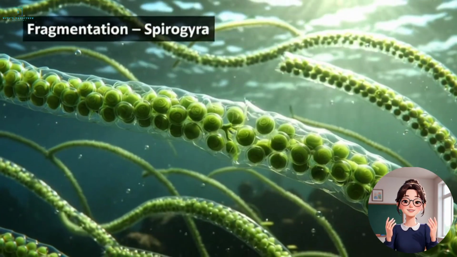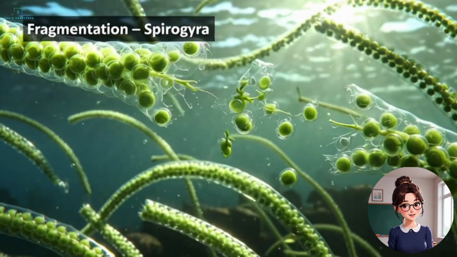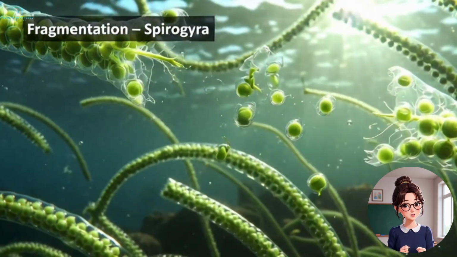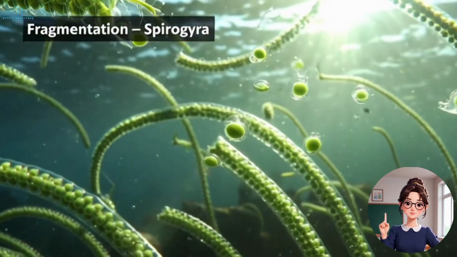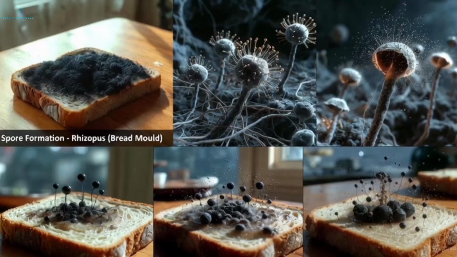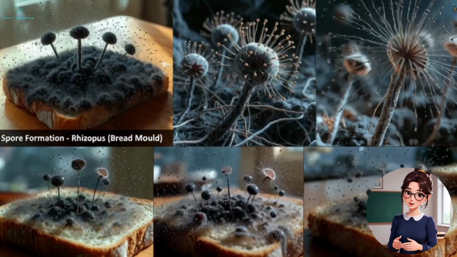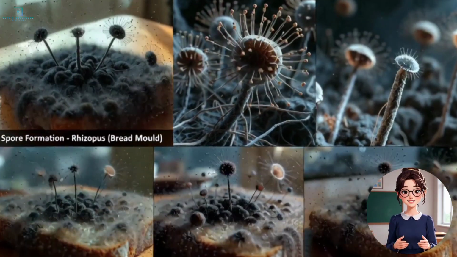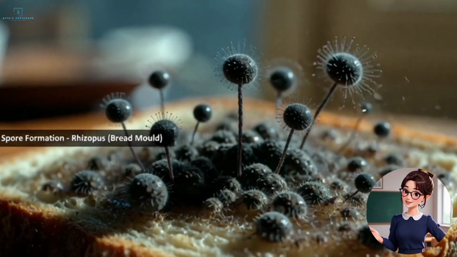Fragmentation. Seen in filamentous algae like Spirogyra. The plant body breaks into fragments, and each fragment grows into a new individual. Spore formation. Found in Rhizopus, bread mold. Spores formed inside sporangia get released and grow into new plants under favorable conditions.